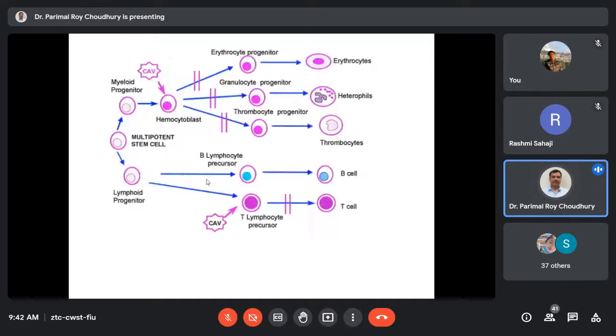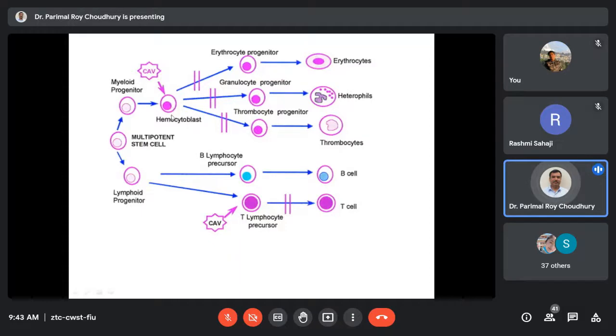Let us try to see these particular pictures. These are the targets. Inside the bone marrow, we have pluripotent stem cells from which the lymphoid and myeloid progenitor cells differentiate. The lymphoid progenitor will give rise to all T and B lymphocytes, including NK cells and gamma delta T cells. The myeloid progenitor gives rise to all other blood cells: granulocytes, thrombocytes, erythrocytes. The target you can notice here is the hemocytoblast. Before differentiating, they will be infected by the chicken anemia virus and will undergo apoptosis.